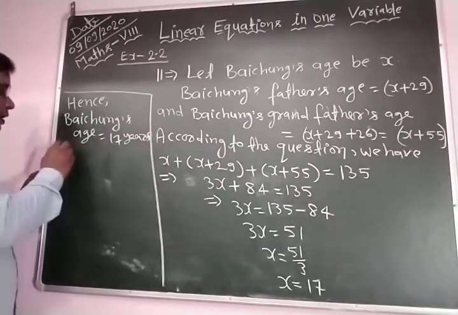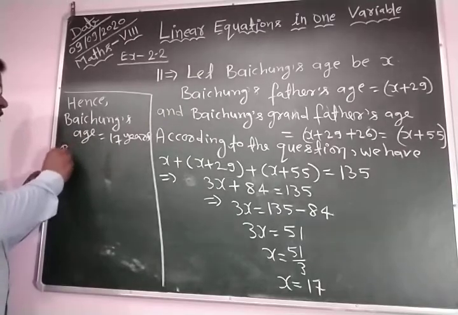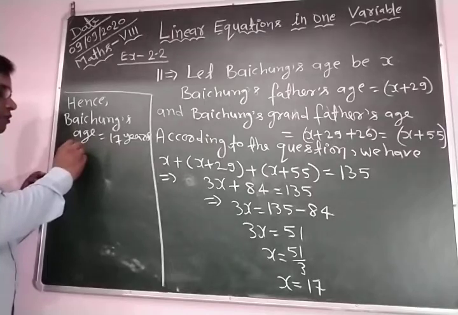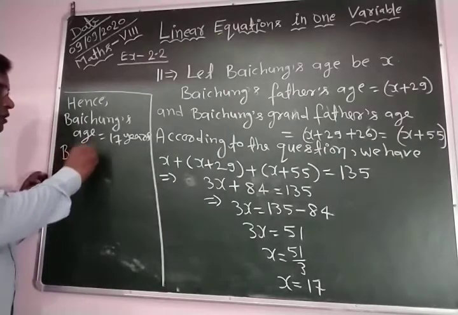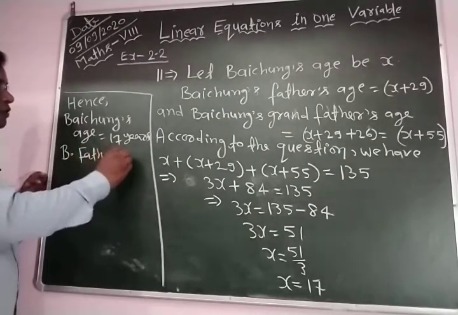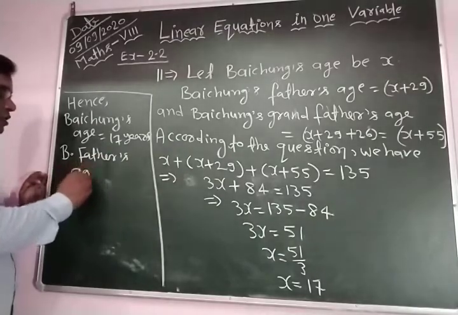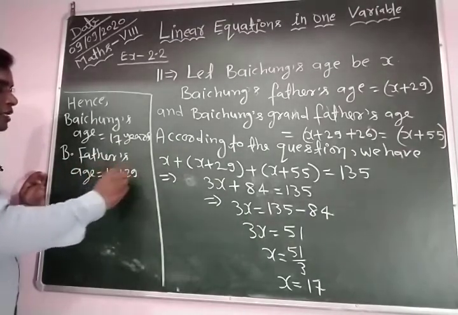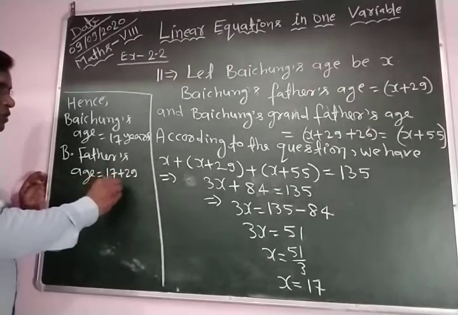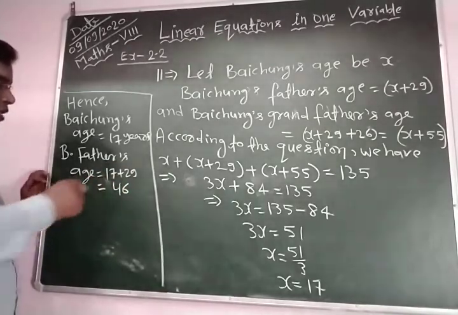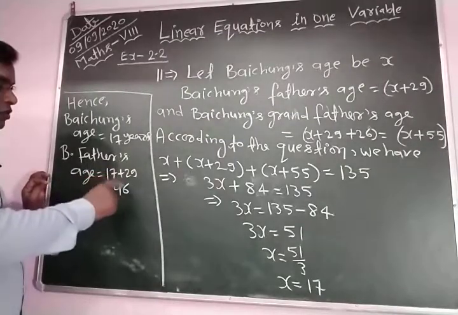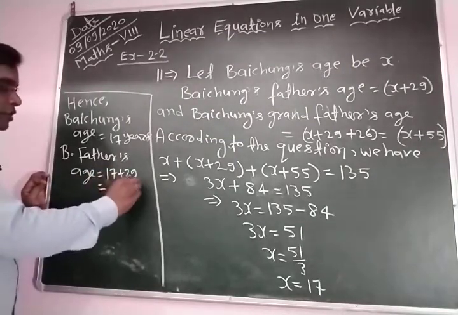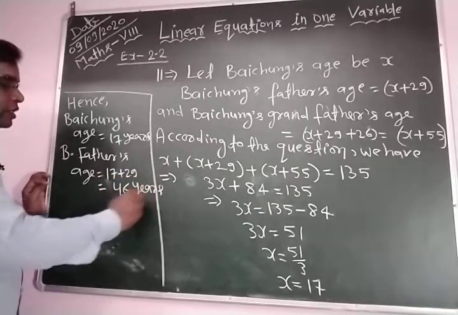And Bao Ching's father's age is equal to 17 plus 29, which is equal to 46. 9 plus 7 is 16, carry 1, then 1 plus 2 is 3, plus 1 is 4. This is equal to 46 years.